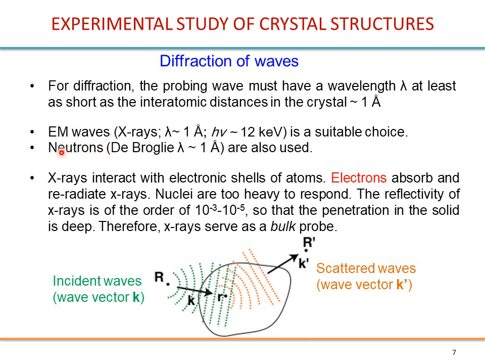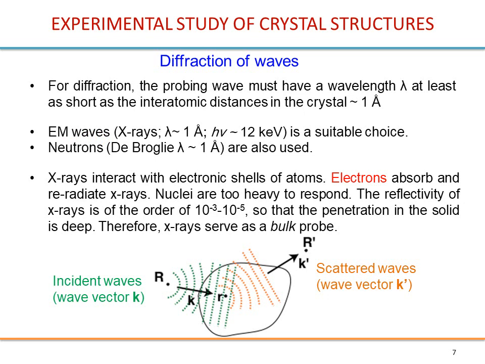You may use neutrons also, because the de Broglie wavelength is about 1 angstrom also. Neutrons will interact with nuclei, however, electromagnetic waves will interact with electrons.